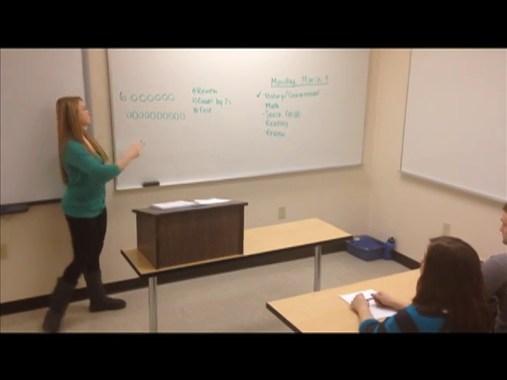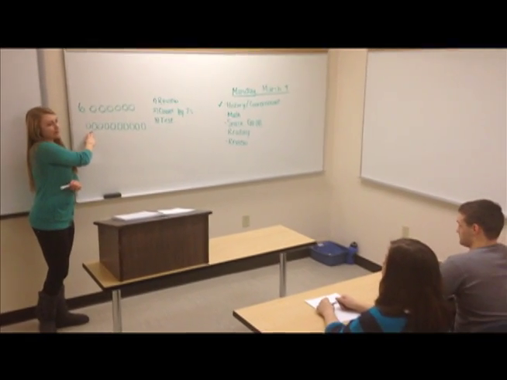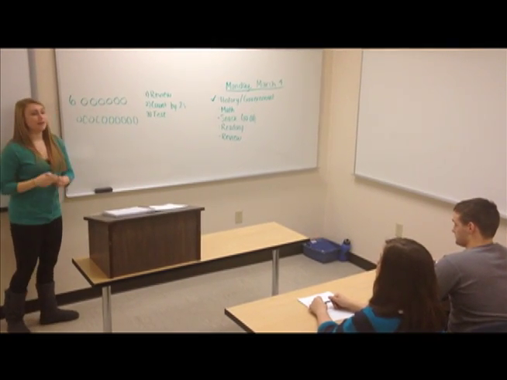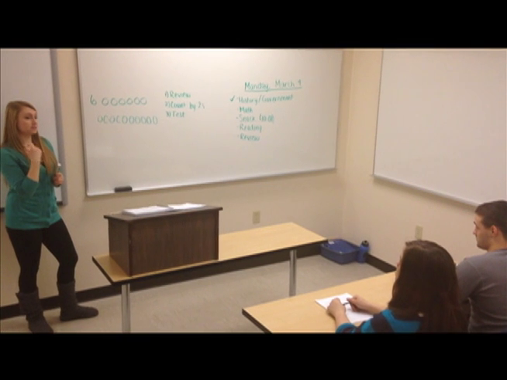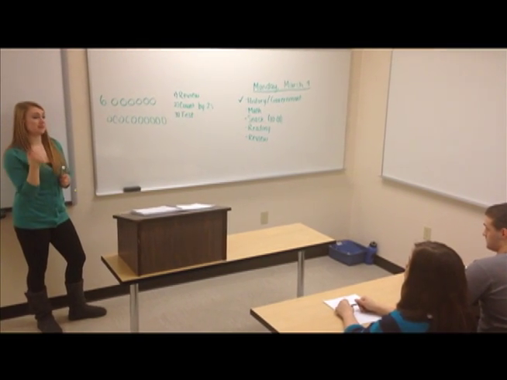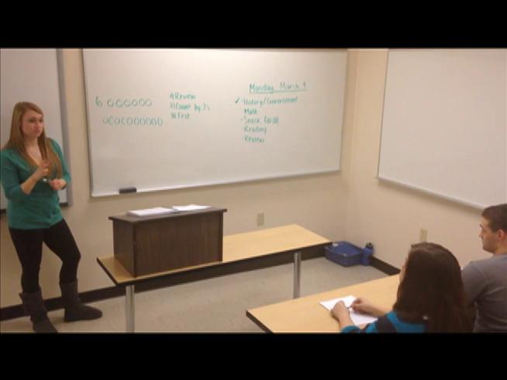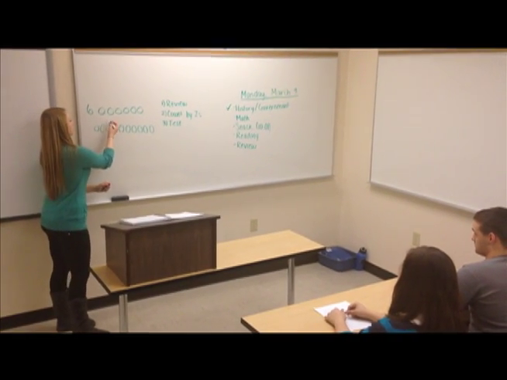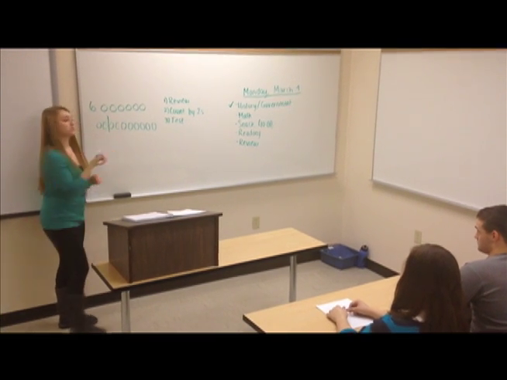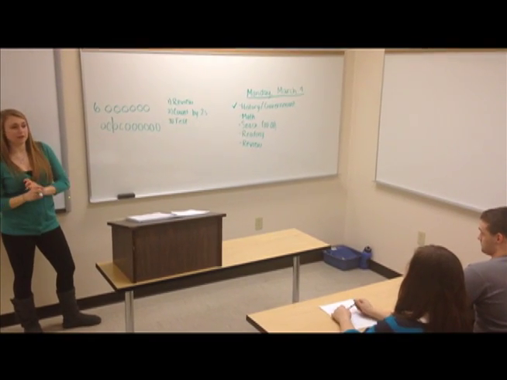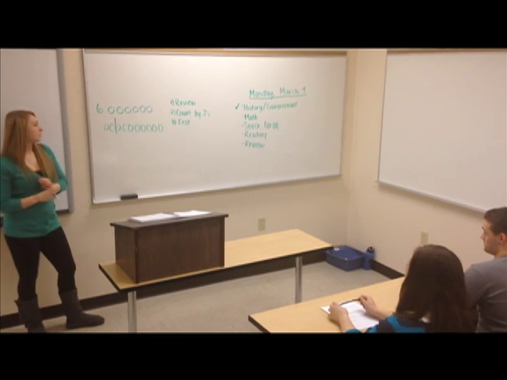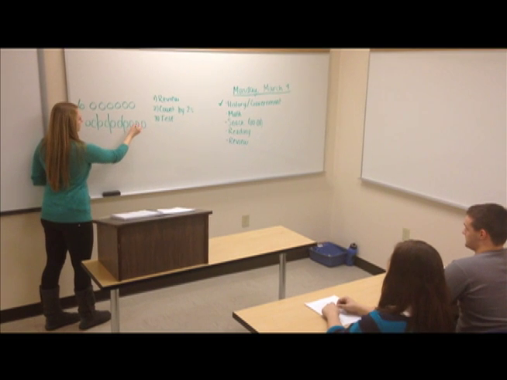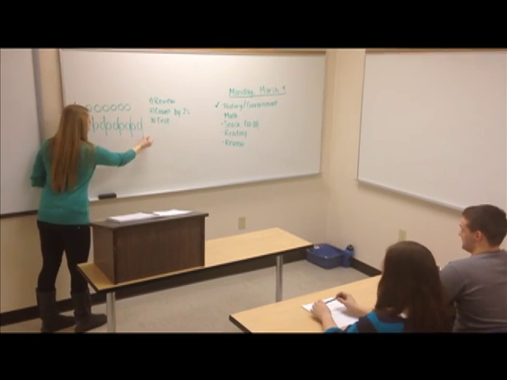When we count by 2s, we put 2 objects together and say that as 2, 4, 6, and instead of saying 1, 2, 3, 4, we skip every other number and count by 2s. Okay, so we're going to try that together. And as we do this, I'm going to make a little mark in between so we know where we are in counting. All right? So 2, 4, 6, 8, 10.